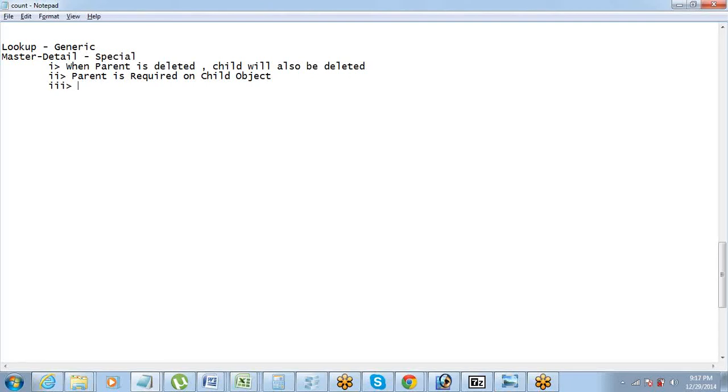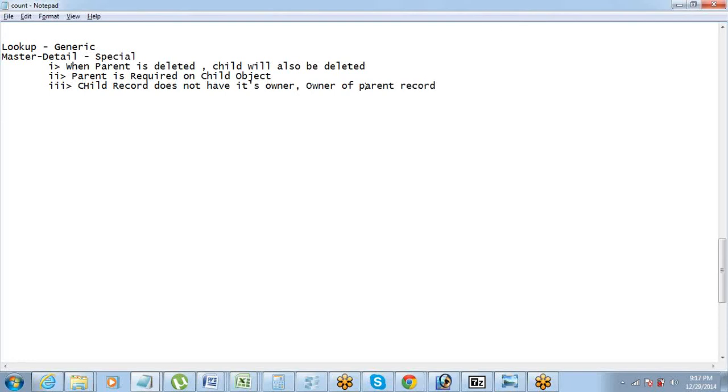Third difference between these two things is the parent will be deleted, this will be deleted. Okay. Child record does not have owners. Okay, so a child record will not have its owner. So who will be the owner of the record? We have talked in one of these sessions that in Salesforce every record needs to have an owner so that someone can be made responsible for that. So who becomes owner for the child records? Owner of the parent record.